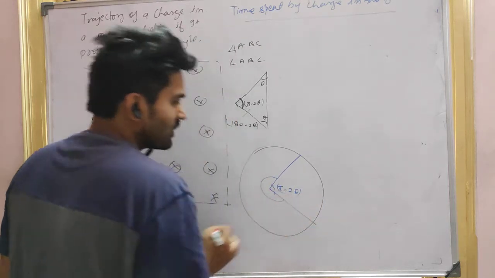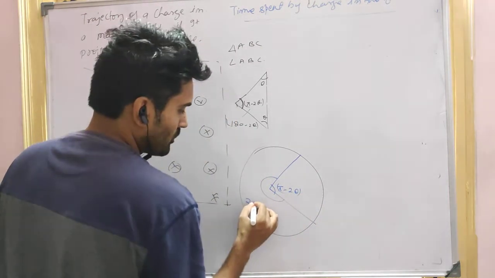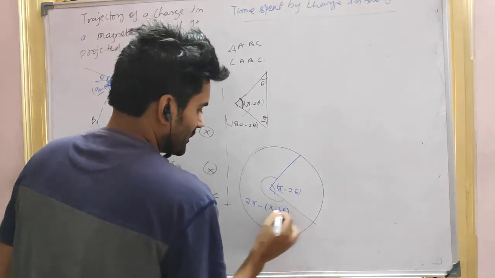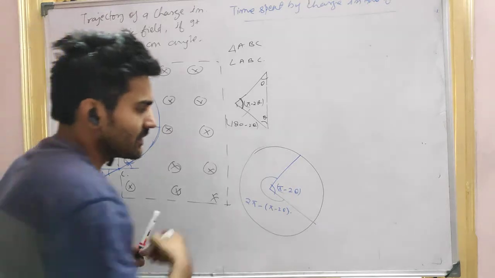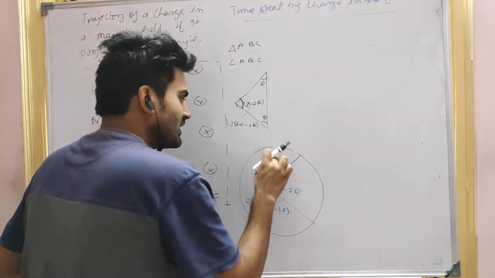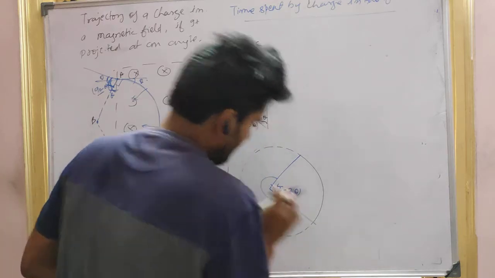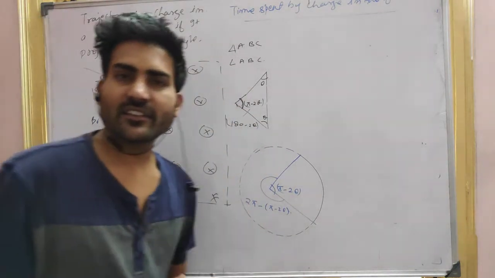And what is this total? That is 2 pi minus 2 theta. So how much angle did we cover here? This is pi minus 2 theta, and this is the imaginary circle, right? Yes or no? This is the imaginary circle, right?